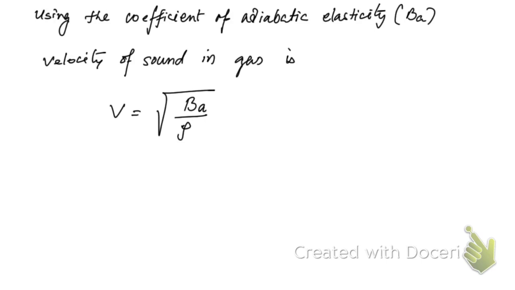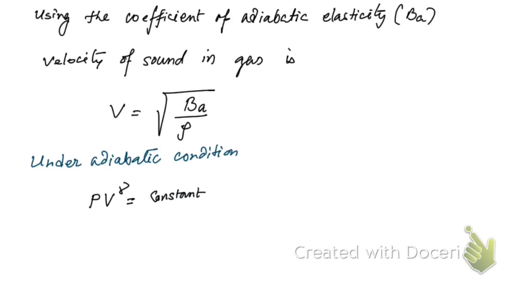And during the adiabatic process, under adiabatic condition, P V to the power gamma is equal to constant, right?